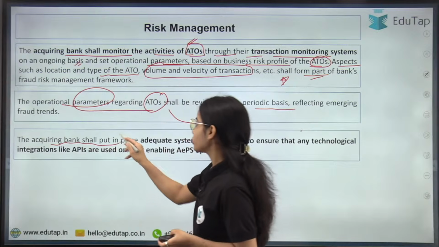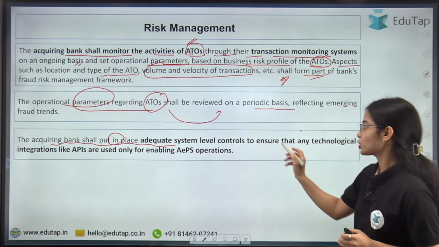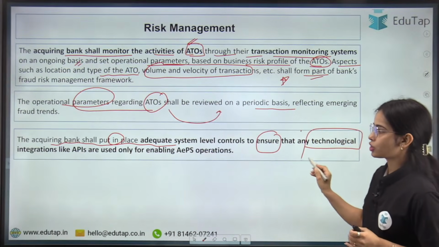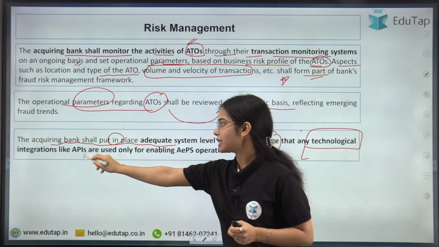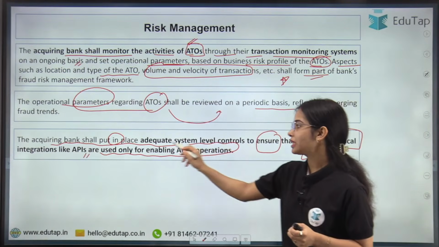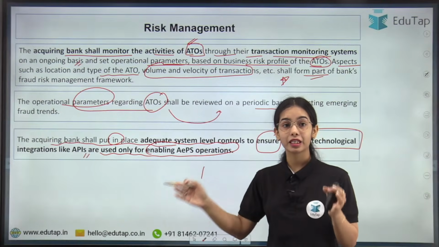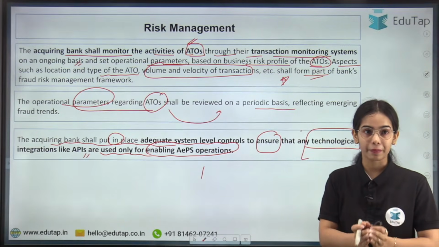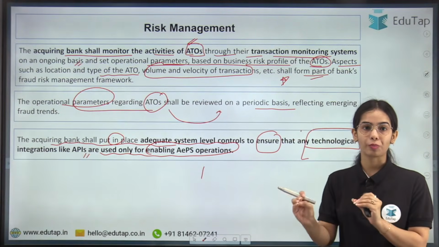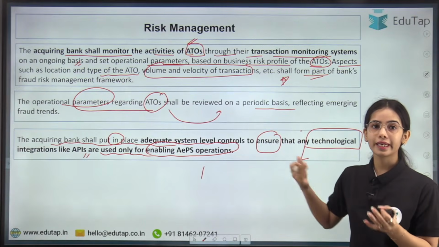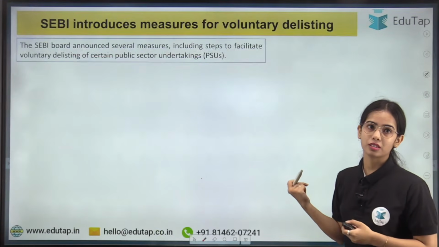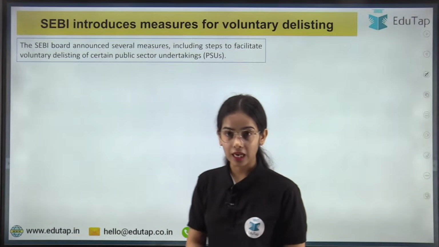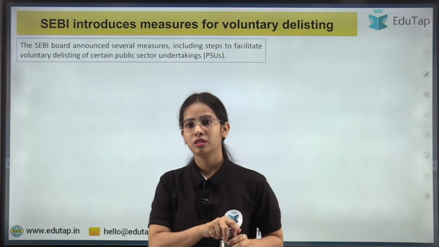The acquiring bank shall put in place adequate system level controls to ensure that any technological integration like the APIs are used only for enabling the AEPS operation. That means if any technological integration is happening, that should help the AEPS operations and not let the frauds happen. So this is the basic idea. So the first news article is done. Any confusion, anyone?